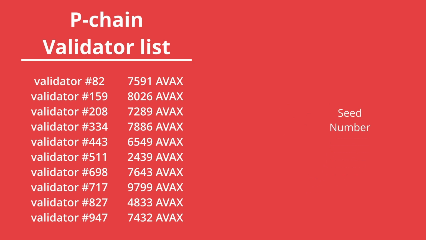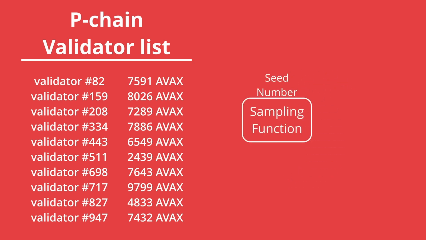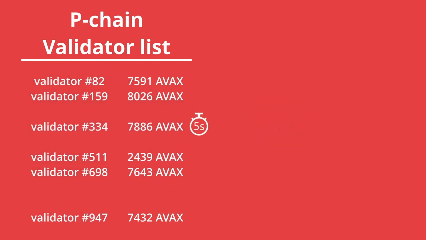This seed number is then used in a sampling function to sample the validator list by the amount they have staked, to then select a list of 6 validators. The first validator in the list then gets 5 seconds where they can produce a block. If they don't produce one, then the second person gets 5 seconds, then the third, then the fourth, then the